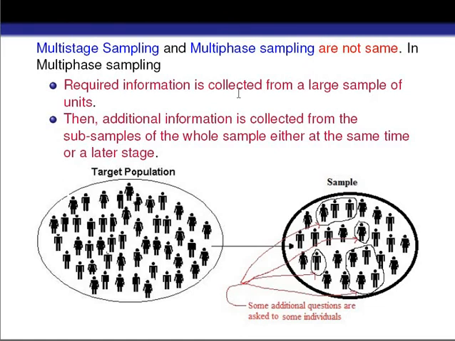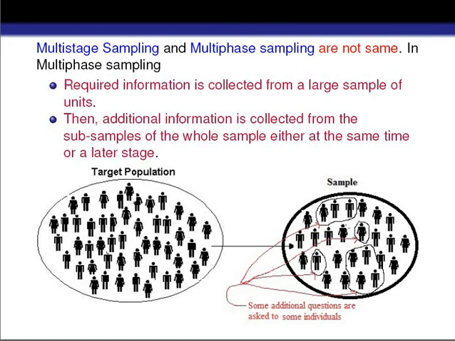Okay, in the case of multi-phase sampling, what we do is we just collect a sample from the population, where the size of the sample is very large. At first we collect our required information from each of the sampling units present within our sample.